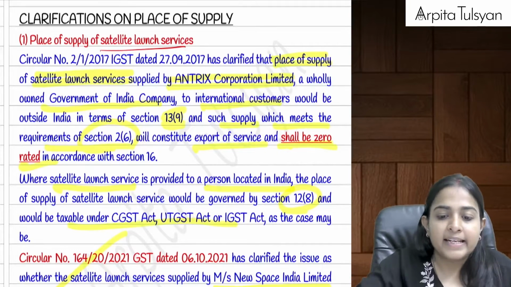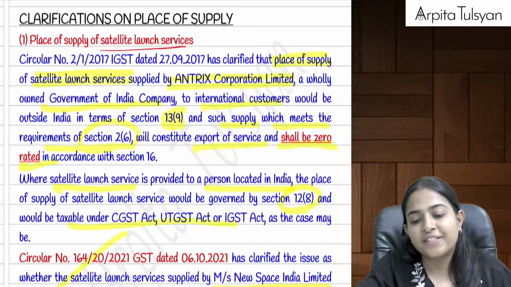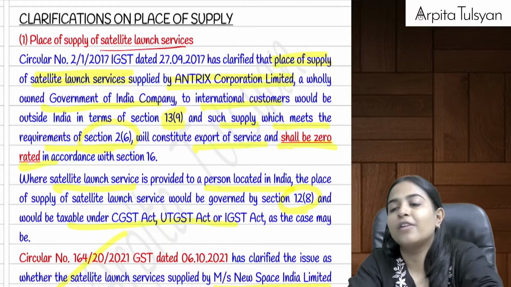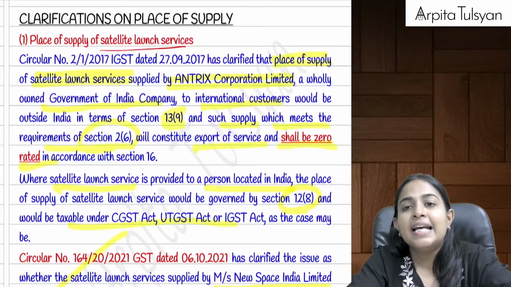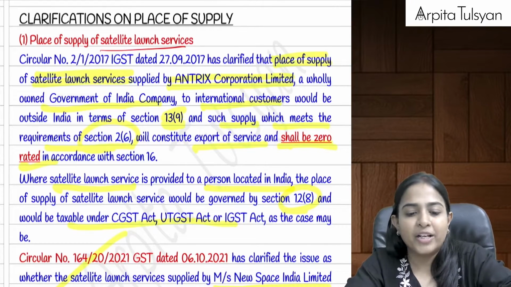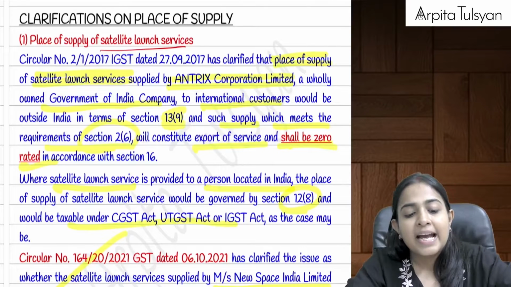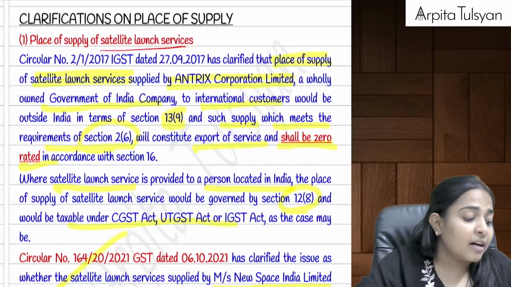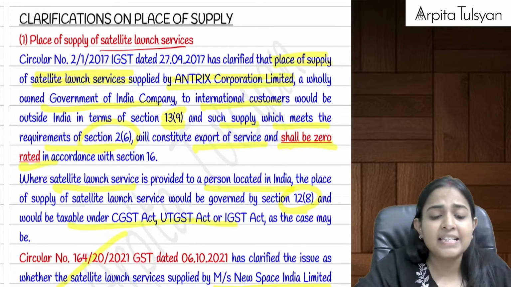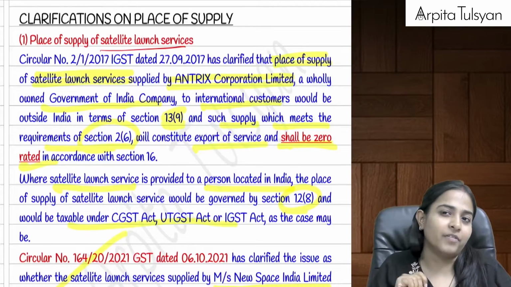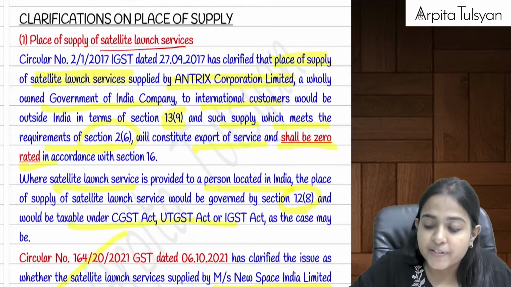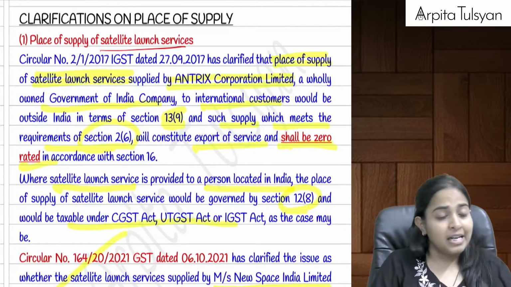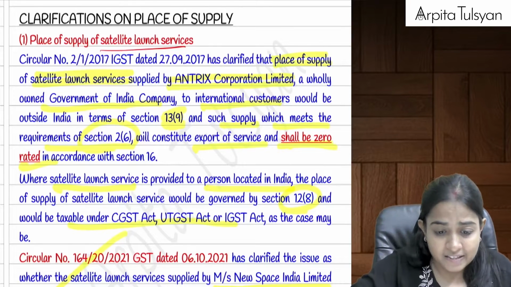Yes, now listen, in case of place of supply of satellite launch services, now this is connected to a previous circular which was issued in the year 2017. Now there are many companies, generally government owned companies, many wholly owned government subsidiaries, that whenever they are providing satellite launch services to customers, even that is also considered as a supply.